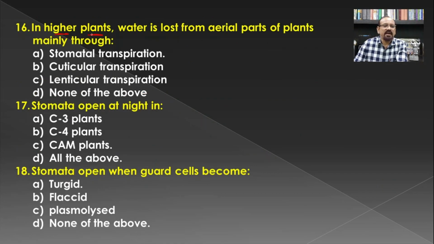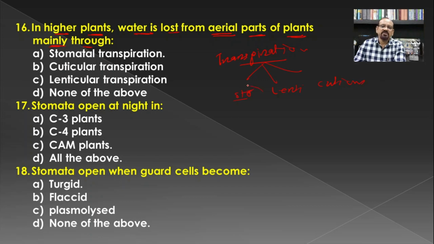Then in higher plants, the water is lost from aerial parts of the plant mainly through. Earlier we have seen that the elimination of water in the form of water vapor is known as transpiration, and this transpiration is classified into stomatal transpiration, lenticular transpiration and cuticular transpiration.